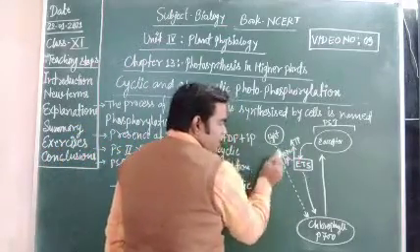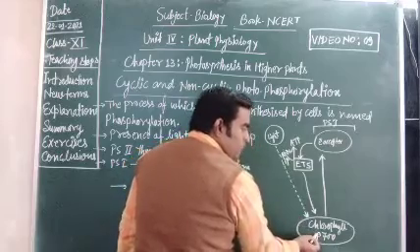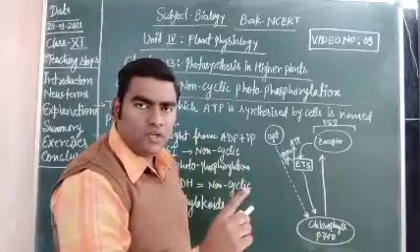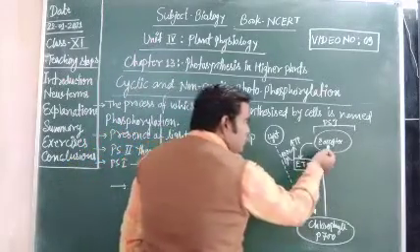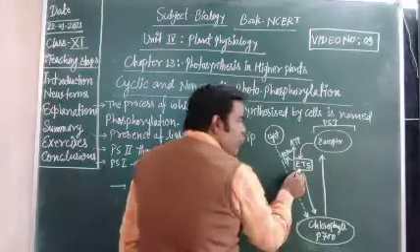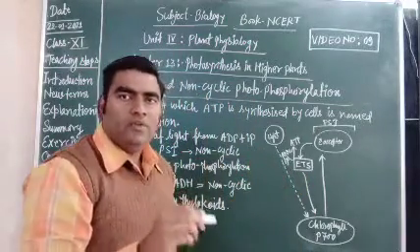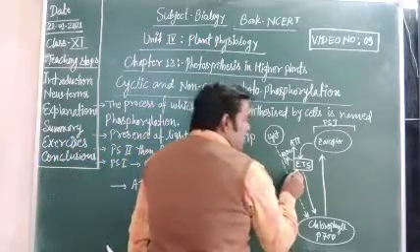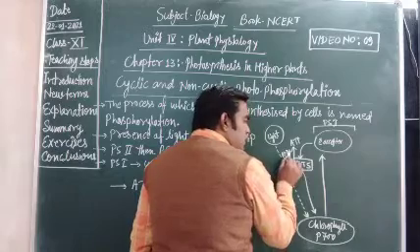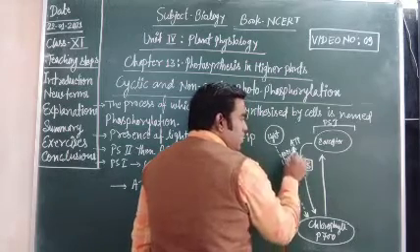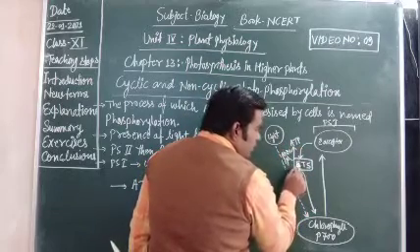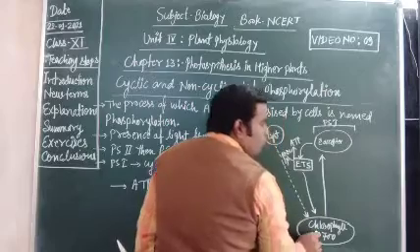Students, see here, in the presence of light, the chlorophyll pigment of the leaf releases electrons after the splitting of water, and oxygen. These electrons go to the ETS, where in the presence of adenosine diphosphate and inorganic phosphate, ATP is synthesized, and again this electron goes back to the chlorophyll pigment.